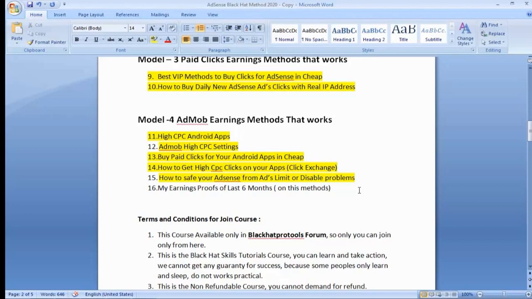Once any of your keywords ranks on Google's first page and your website comes on Google's first page, after that you can get real traffic from the search engine, and also you can send Picoworkers and Rapidworkers traffic from the search engine to your website. Then you will earn on Google AdSense. If you don't have any ranked keyword, if you don't have any traffic on your website, then you will not earn from paid click or click exchange. I hope you will understand. This is the Google AdSense strategy for work.